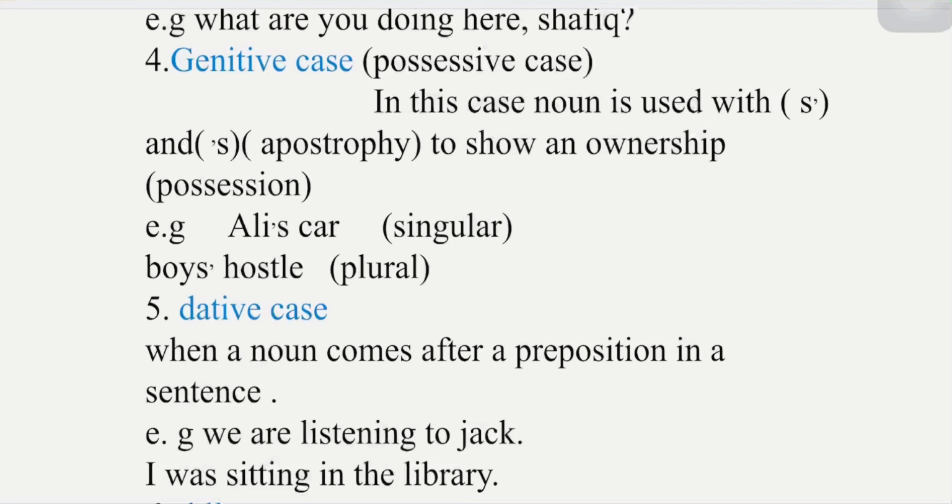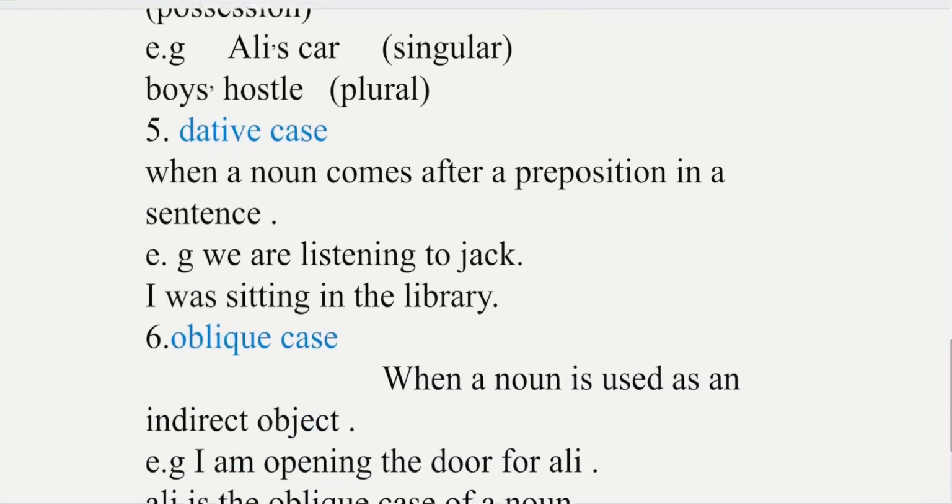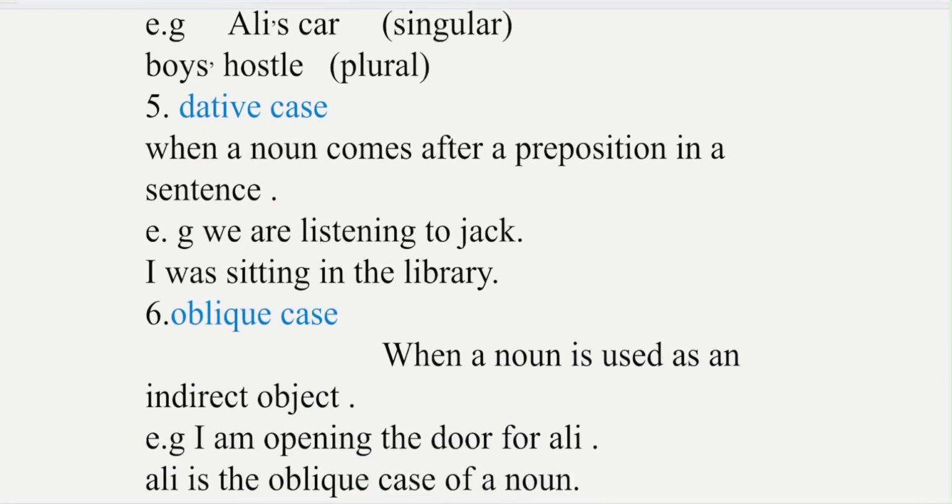Then we have the fifth one. So the fifth one is the dative case. So in dative case, when a noun comes after a preposition in a sentence, that we call dative case. For example, we are listening to Jack. So here to Jack is a prepositional phrase, a dative case. To is here as a dative case.